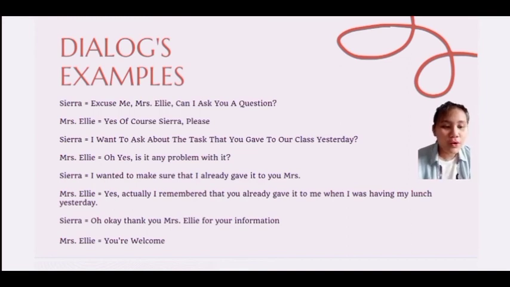So you already gave is verb 2. When I was having, verb-ing, have plus ing, having my lunch yesterday. Actually, yesterday is the adverb of time. You can use an adverb of time, or you don't have to. It depends. There are sentences that don't use an adverb of time, but there are sentences that use an adverb of time in past continuous.